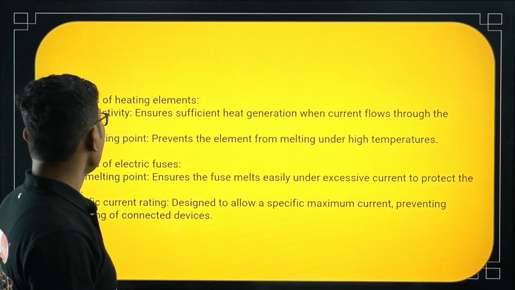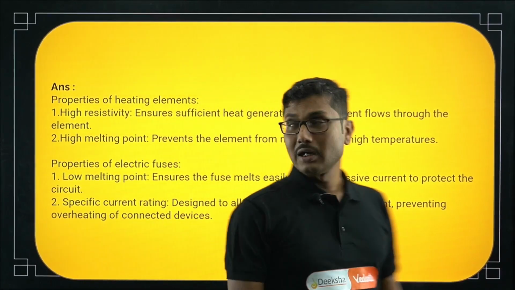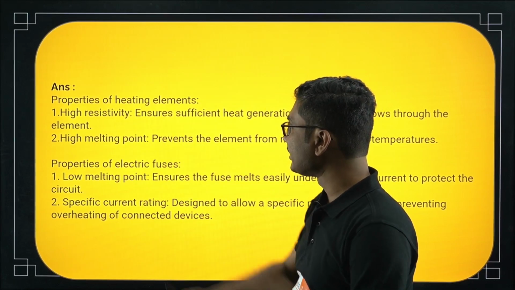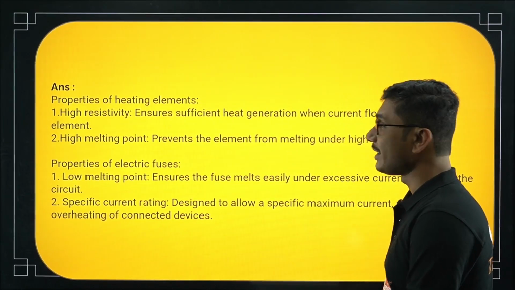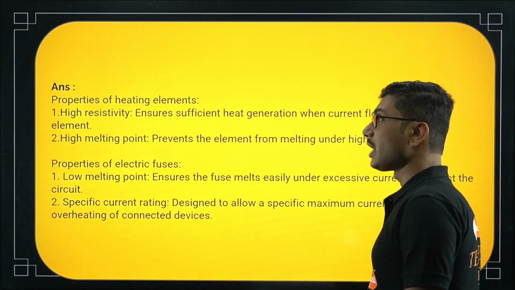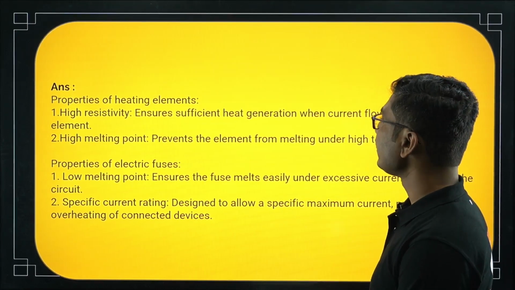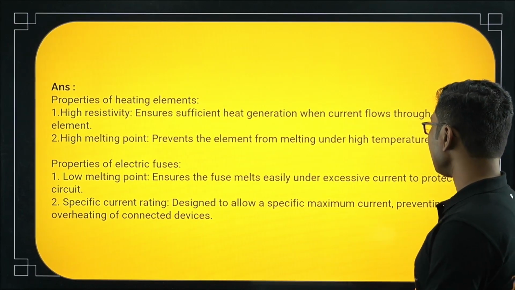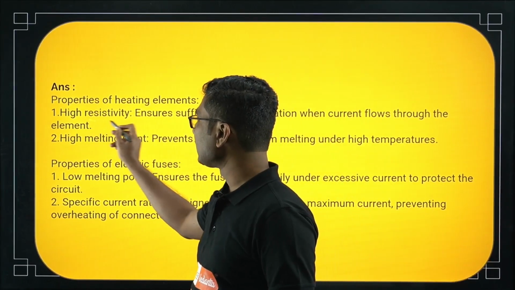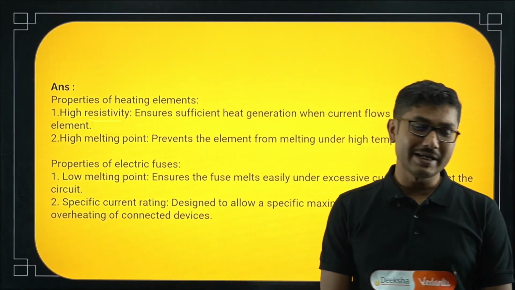Let's see the answer. So properties of heating element. First of all, the statement was already given. So first of it will be a high resistivity, definitely high resistivity. If resistivity is high, resistance will be high, then it can produce higher heat. Ensures sufficient heat generation when the current flows through the element. Now, we are saying high resistivity and not high resistance.